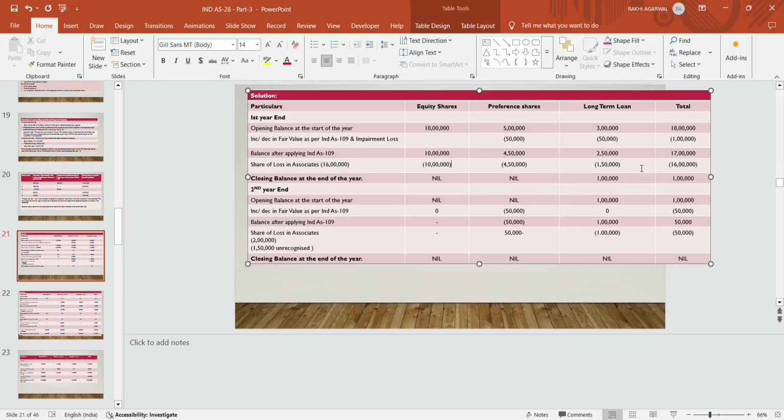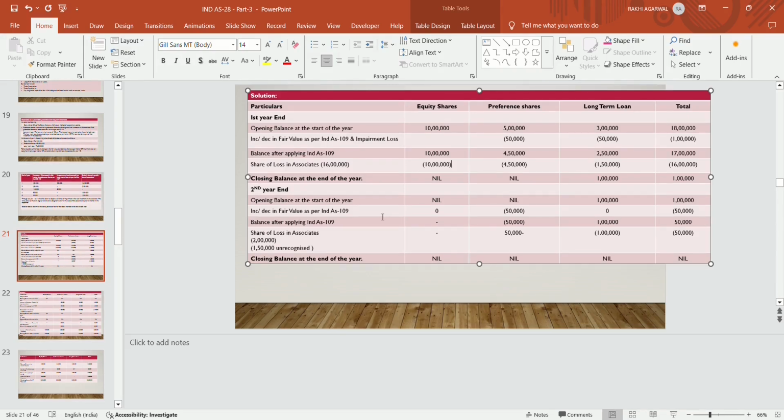In the first year there is a loss of 16 lakhs but the balance available in equity is 10 lakhs. So first 10 lakhs is adjusted with equity. Of the remaining balance out of 16 lakhs, we will adjust 4,50,000 up to the balance available in preference share. The remaining 1,50,000 is adjusted against loans. So the closing balance at the end of year 1: equity becomes nil, preference share becomes nil, and long term loan is 1 lakh. So total becomes nil plus 1 lakh, that is 1 lakh.